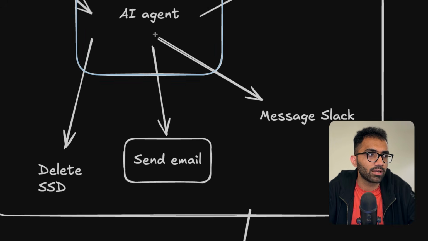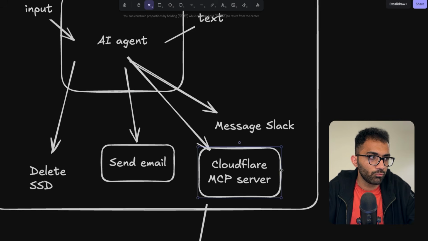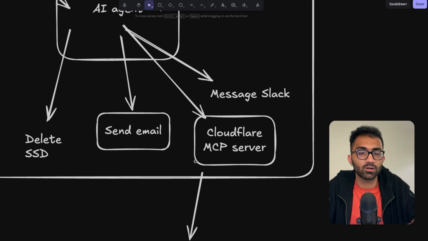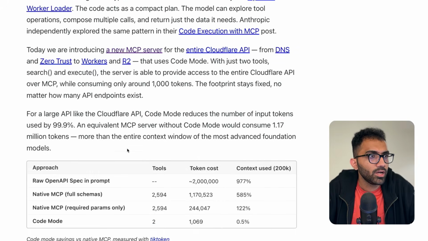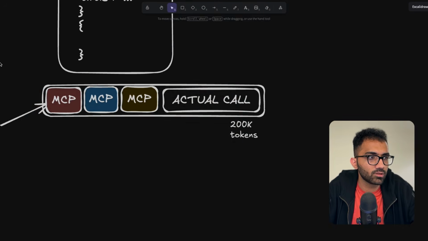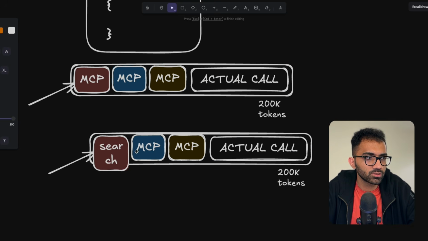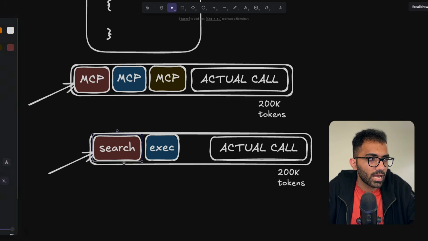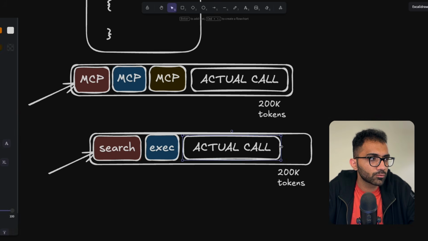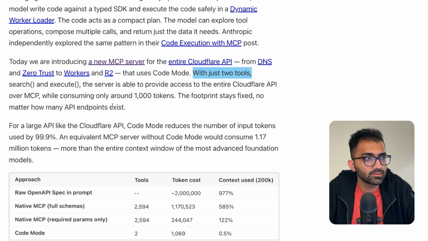So if your AI wants to have a new deployment going on Cloudflare, it will call the Cloudflare MCP server to figure out the tools that are available, and then your client itself can make that call, right? What they're doing now is that with code mode, they are using just 2 tools, right? So this is not there inside code mode. This thing is not there. Instead of this, what they have is literally just 2 tools. First is search and second is execute, right? And the rest of the whole context window is for an actual call. So the AI can actually do real work. So these are 2 tools, literally, not even MCP servers. And this is how they execute it.